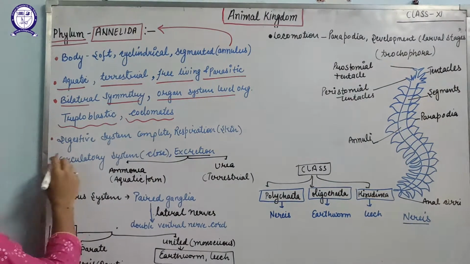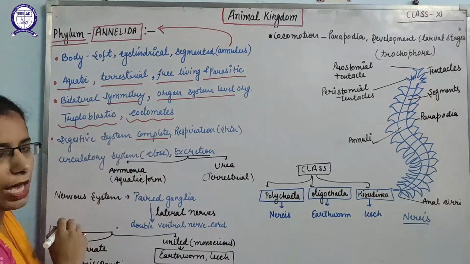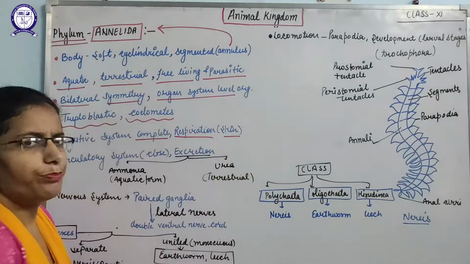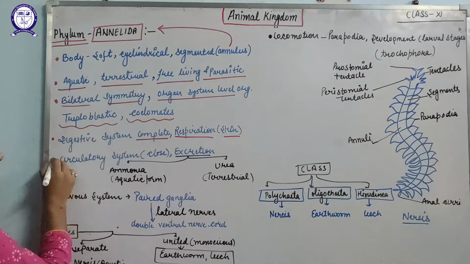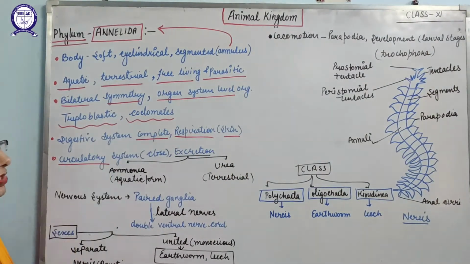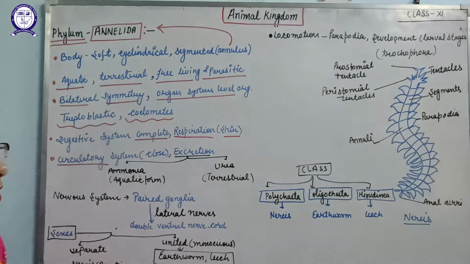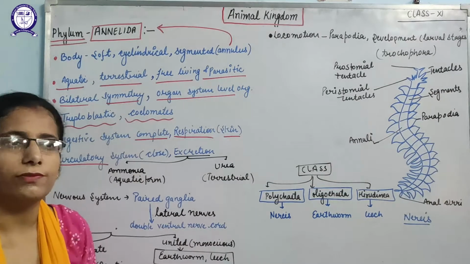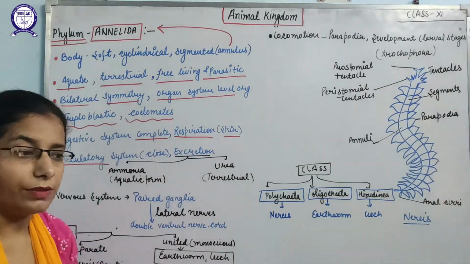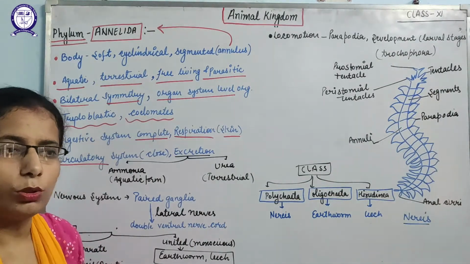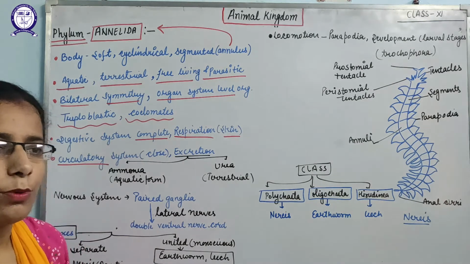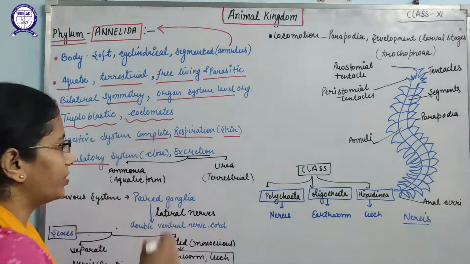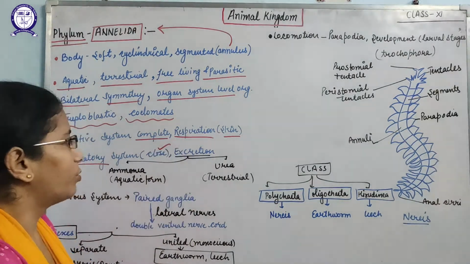The digestive system is complete, having both mouth and anus, and respiration takes place through the skin. The circulatory system in Annelida is of closed type. That means blood flows through blood vessels. The heart pumps the blood and it goes into the blood vessels, and with the help of those vessels it passes to different parts of the body. That is why it is known as the closed circulatory system.